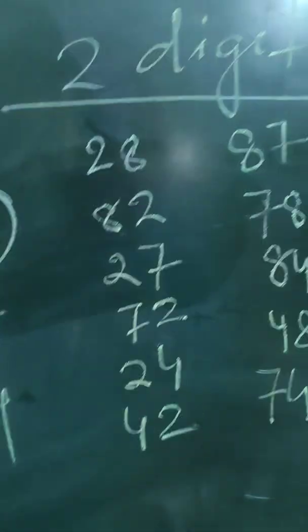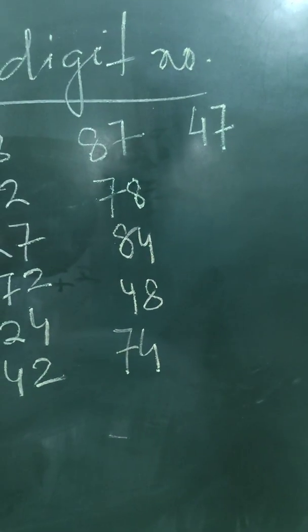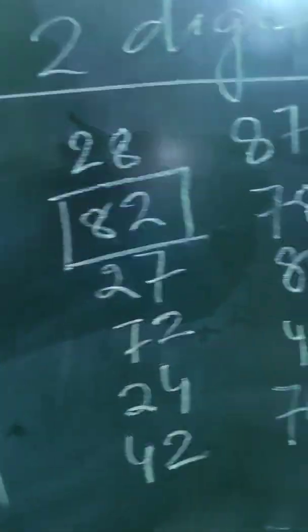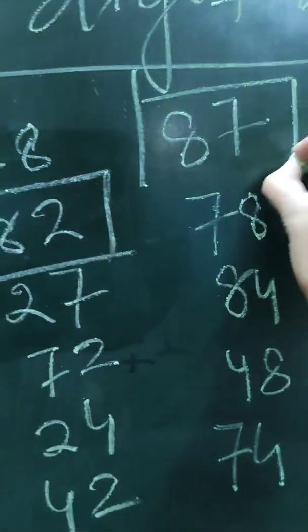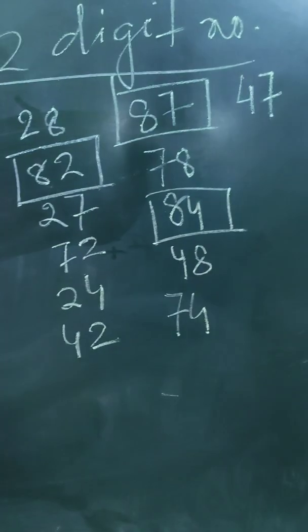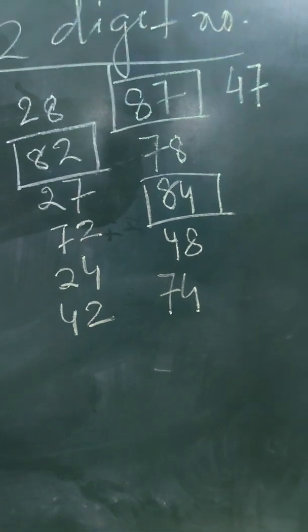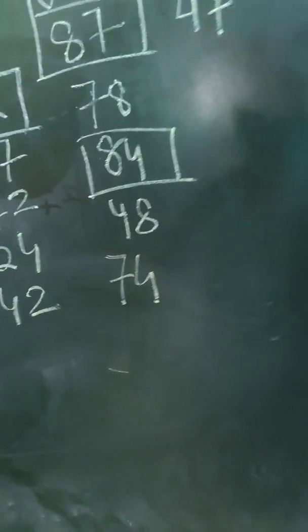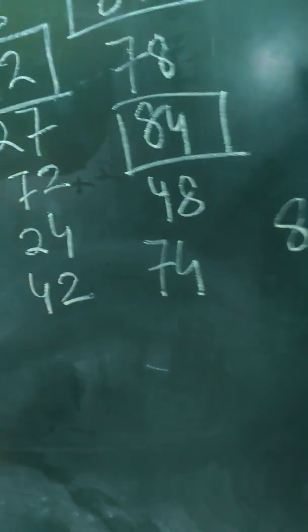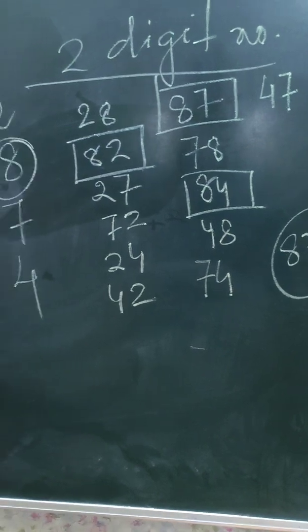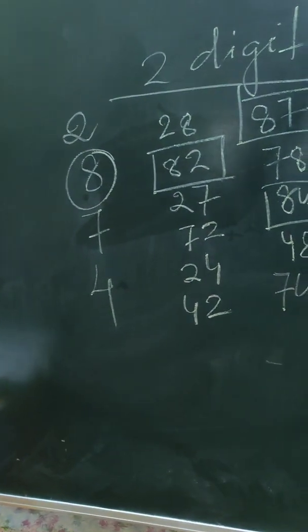So I have to find those numbers which begin with 8. How many numbers are there? 82, 87, and 84. Out of these 82, 84 and 87, which is the largest for you? It is definitely 87. So 87 is the largest 2-digit number that I can create with the digits 2, 8, 7, 4.